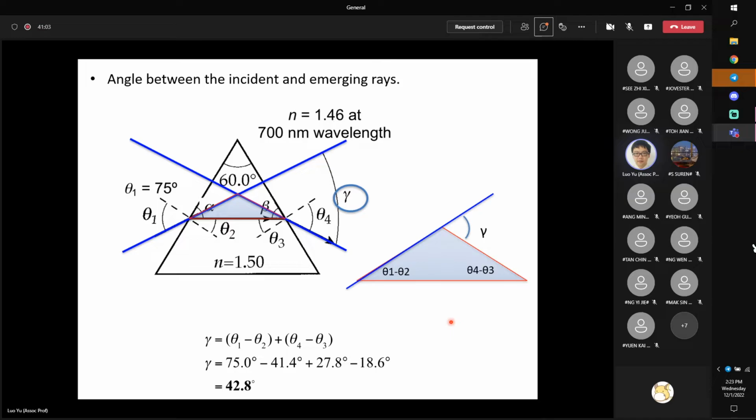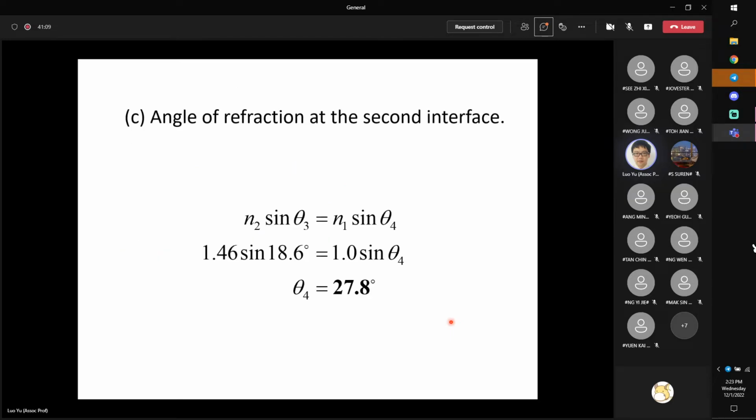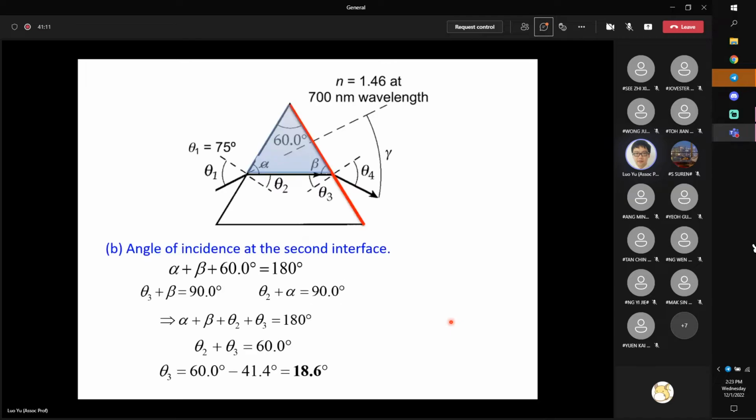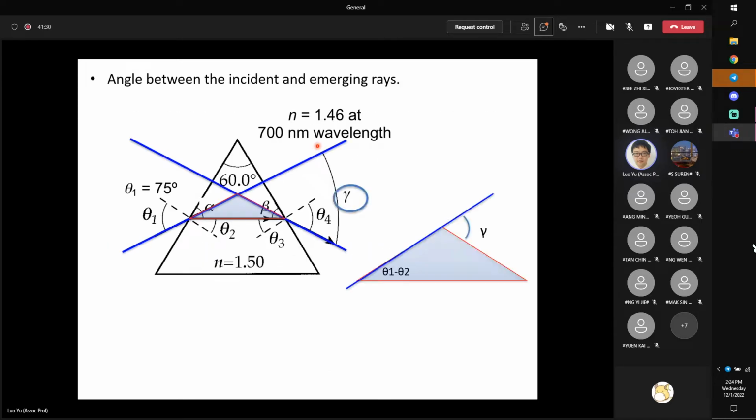Problem solved. For this question, I give you a very important conclusion: the two angles inside the prism, their summation should always equal the exit angle. I hope every one of you tries to remember this. This will greatly help you solve questions in the quiz or the final examination.